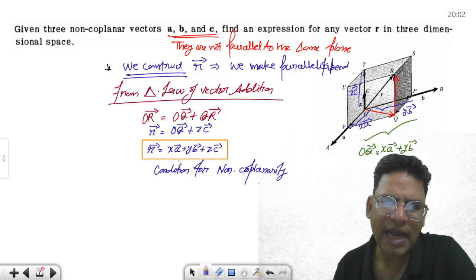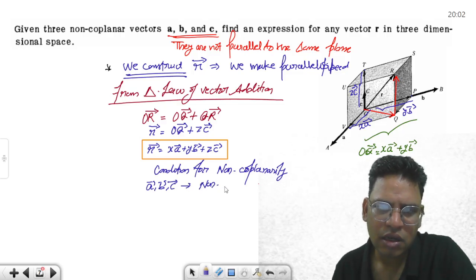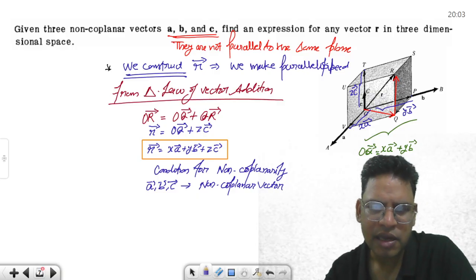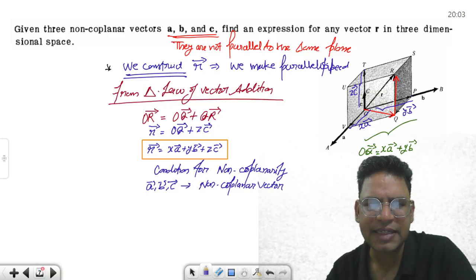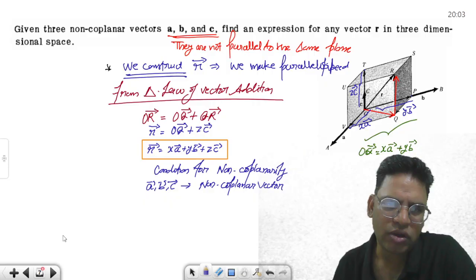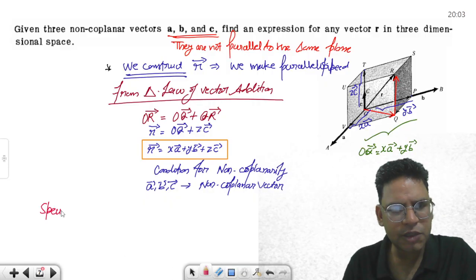ठीक है, तो ध्यान रखना, where A, B and C vectors, they are non-coplanar vectors. ठीक है, in the special case ABC can be the unit vectors like IJK, है ना. Okay, तो एक स्पेशल केस के बारे में अगर हम बात करें, so let's talk about a special case.